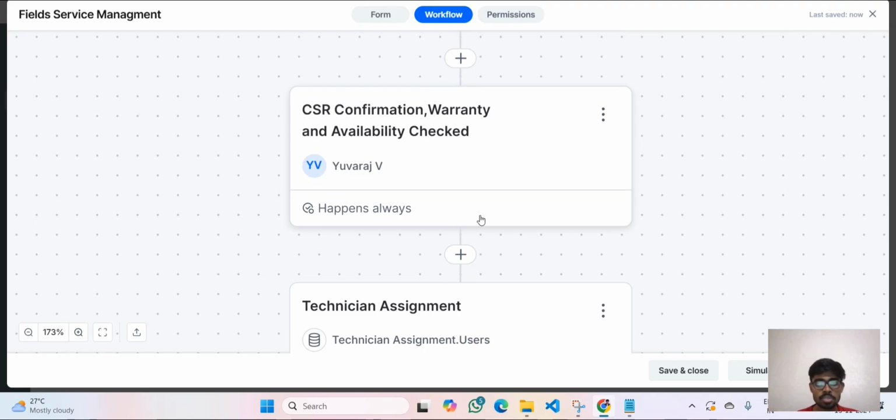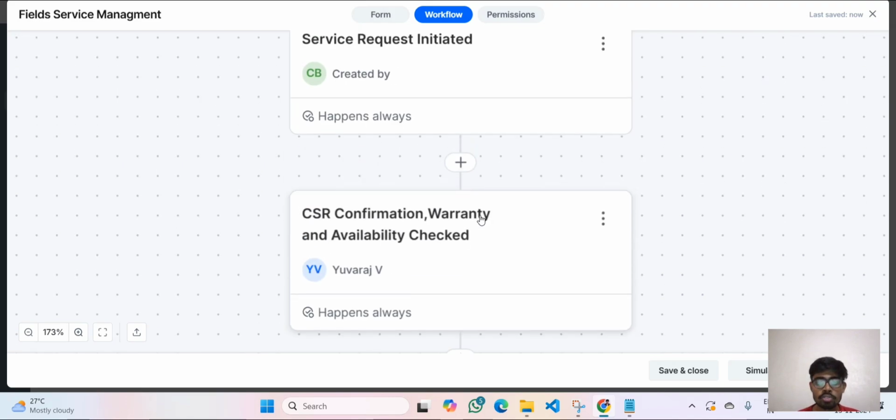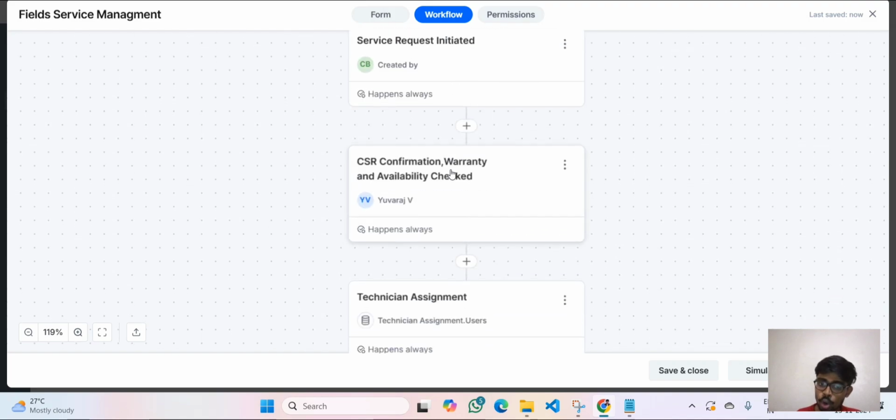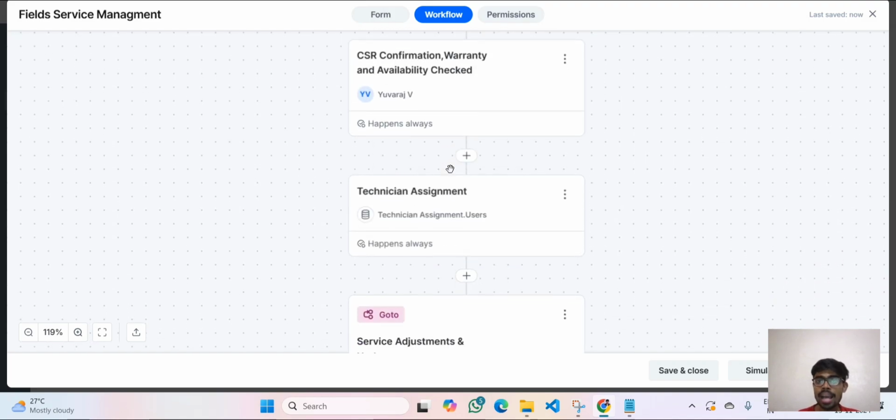In my problem statement, we should not blindly assign the technician. The technician should be assigned based on the location of the customer. At the time of the customer filling out the form, we get the location as an input. Based on that location, the technician will be assigned. So I have a data set. In that data set, it has the names of the technicians. So let me show my data set first.